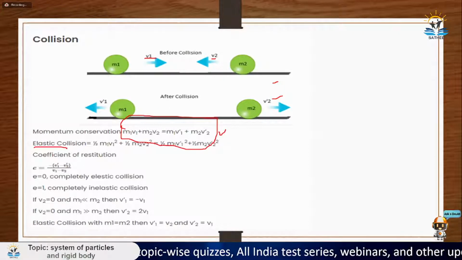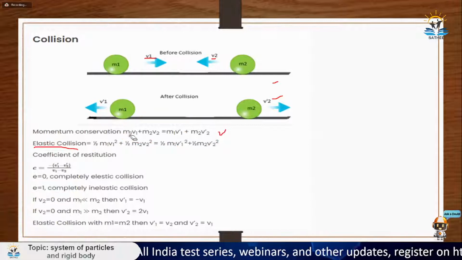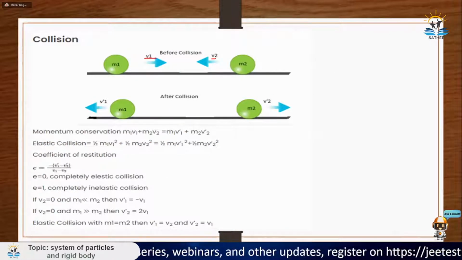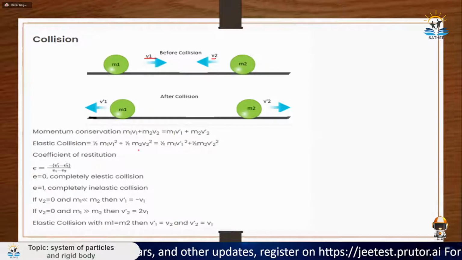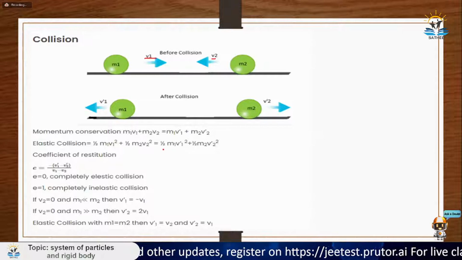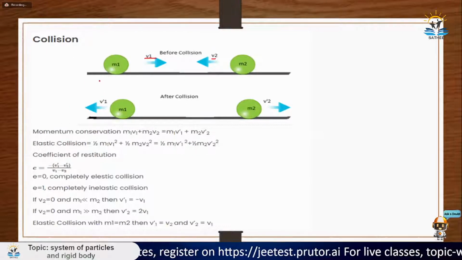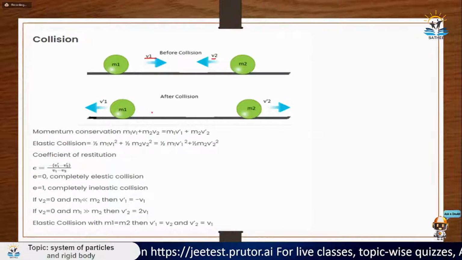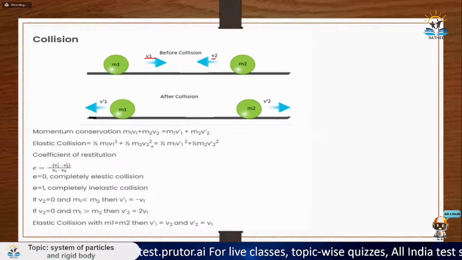Same goes with energy. Since they say there is elastic collision, in elastic collision there is no loss of energy. That's why we can say that the energy will also remain conserved. Initially the energy was half m1 v1 square plus half m2 v2 square, so after collision also the energy will remain the same, because it is elastic collision. In inelastic collision, the body deforms, so the energy for deformation comes from the initial kinetic energy of the particles. So at that point, energy is not conserved.